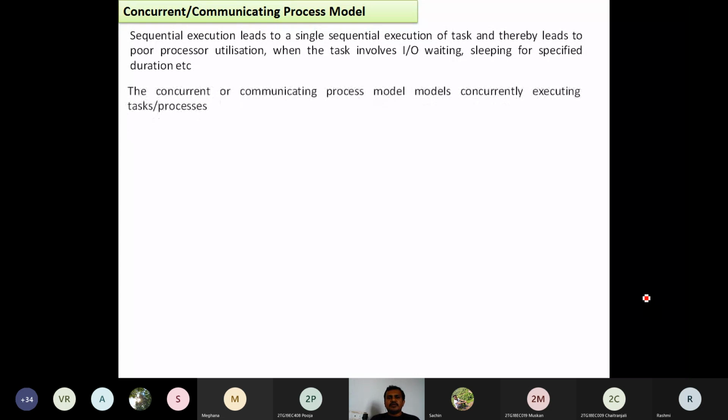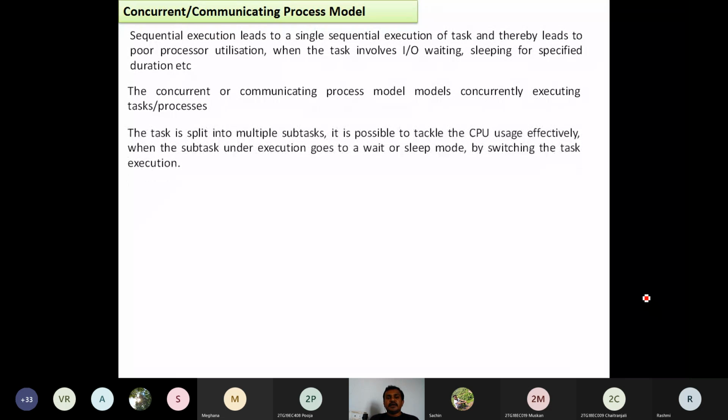The concurrent or communicating process model models concurrently executing tasks or processes. So concurrently they are going to be executed. How? Here the task is split into multiple sub-tasks. Instead of putting all the tasks in a single function, a single model, it is going to create sub-models, in the form of sub-tasks.